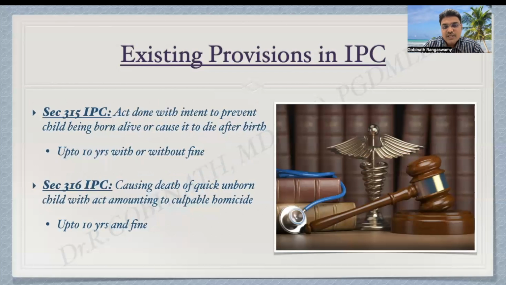Section 315 IPC deals with an act done with intent to prevent a child being born alive or cause it to die after birth. Punishment is up to 10 years with or without fine. Section 316 IPC deals with causing death of a quick unborn child by an act amounting to culpable homicide. Here the punishment is up to 10 years and fine. Actually, here the intention was to cause the death of the mother, but the offender knows that the woman is pregnant. Because of the injury to the mother, the child dies. In this case, the punishment is up to 10 years and fine.